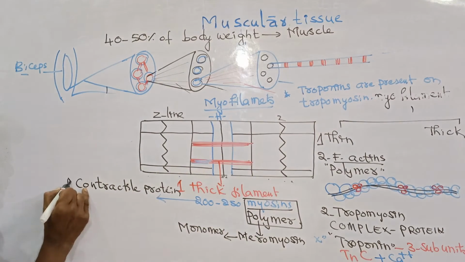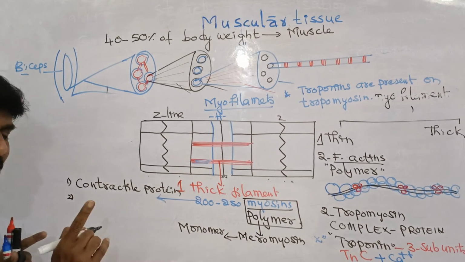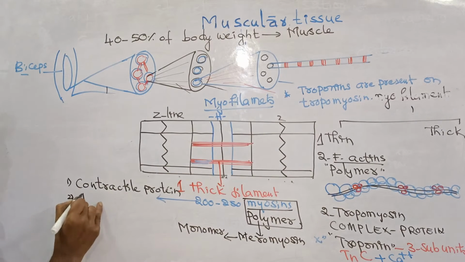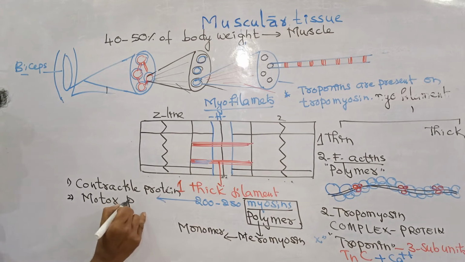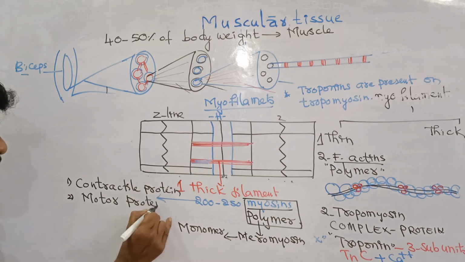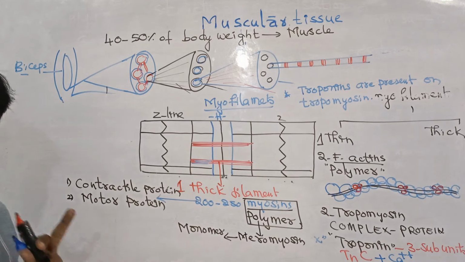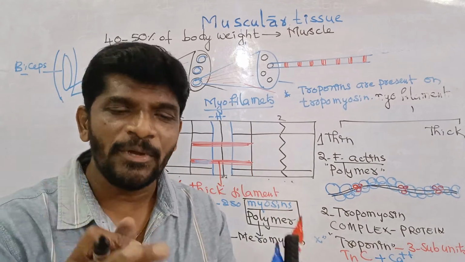Another point to be remembered here: myosin is a motor protein. Don't say motor unit, it is another thing. In the muscle, the motor protein is the myosin. Why?